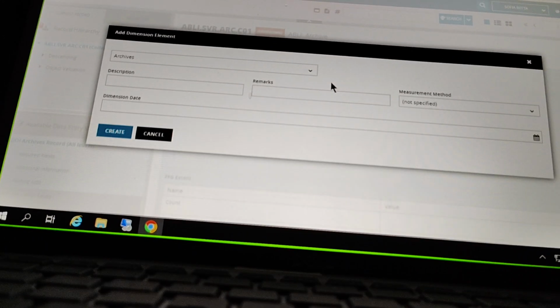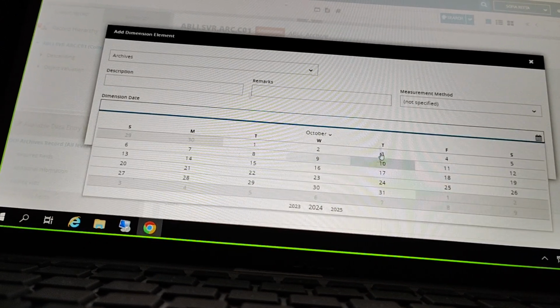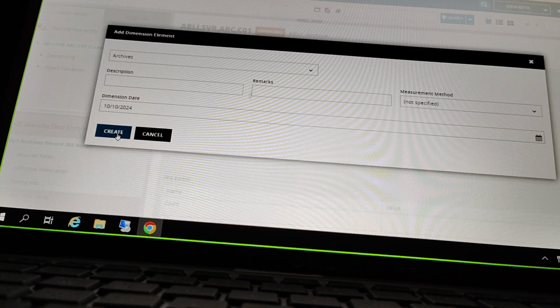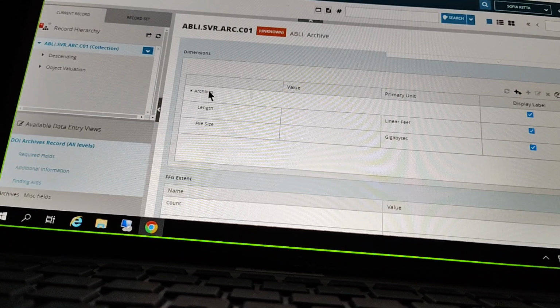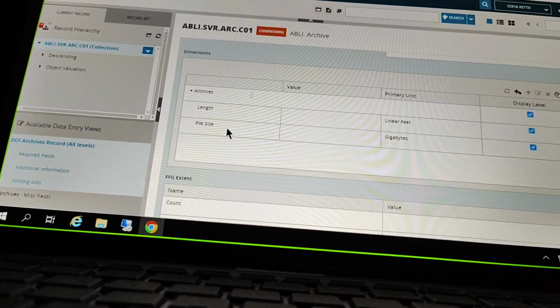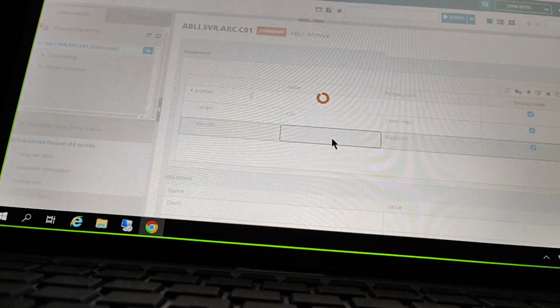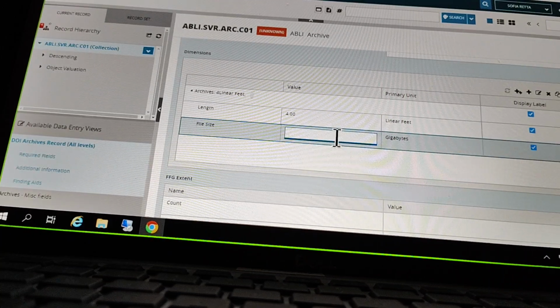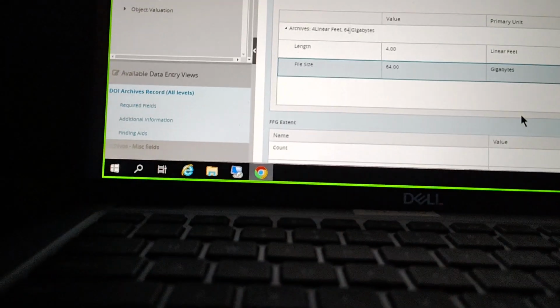And again, we can put a description, remarks, our method, or our date here if we need to, if we want to record that level of detail here. And creating that element here. And here we got our element of archives, and we have length here and linear feet, and we have file size in gigabytes here. So I can come in and put in my measurements, my numbers here, just kind of making some things up. There we go.